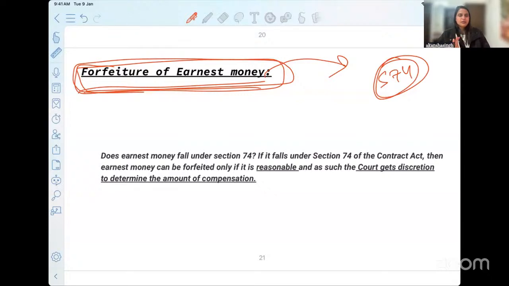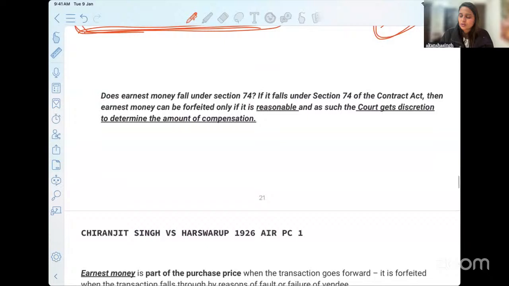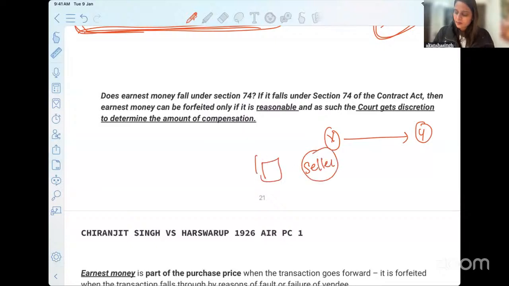Forfeiture of earnest money. The first question that comes to my mind is: where do we fit it? A person has already paid. What is earnest money? X gets into an agreement with Y. X is the seller of the house, and Y is the buyer.